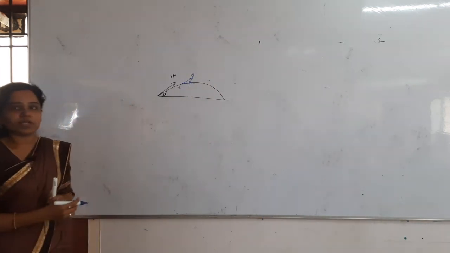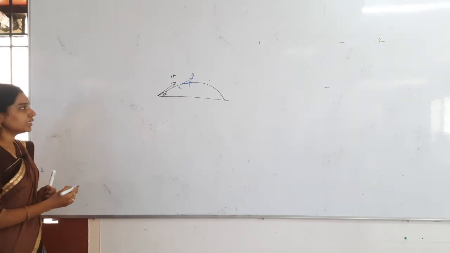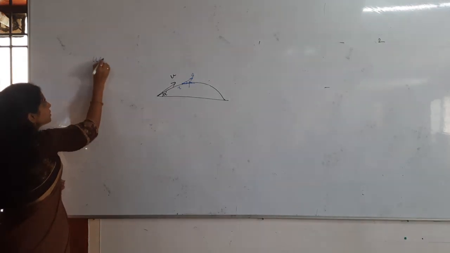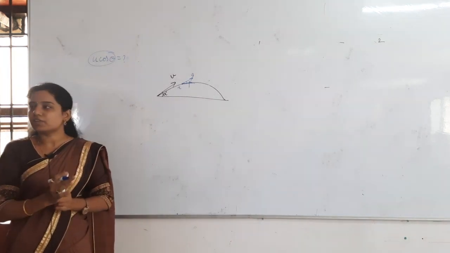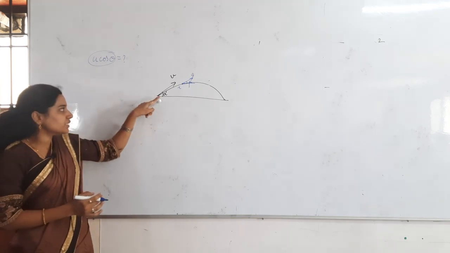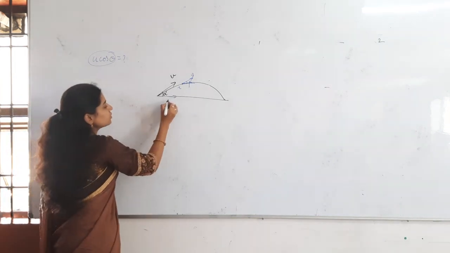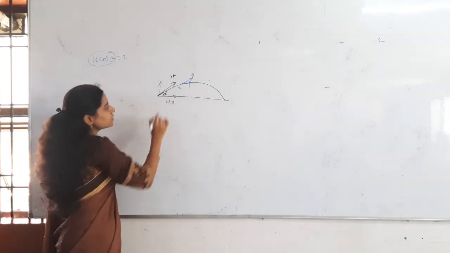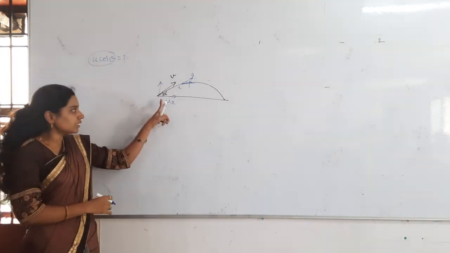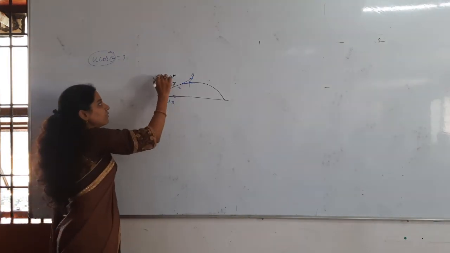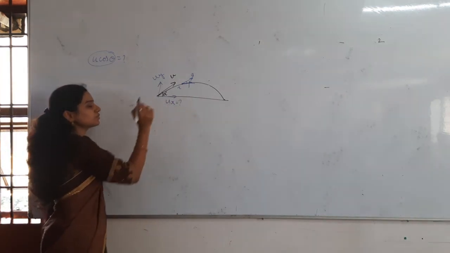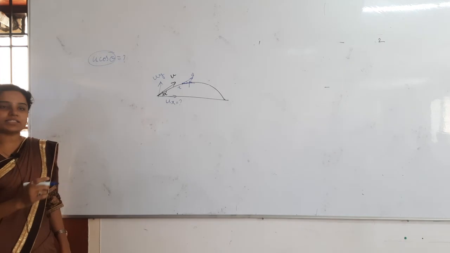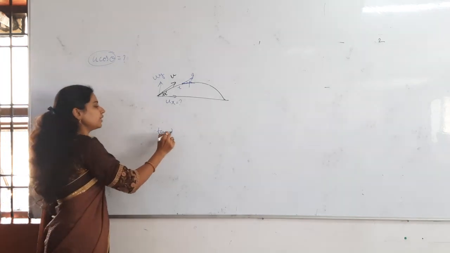Now you have to find out the initial velocity. Initial velocity horizontal component, what is that? U cos theta. You have to find out this value. That is what now they are asking, horizontal component of initial velocity. Horizontal component of initial velocity is what? Ux only, no? Initial velocity is what? U. Horizontal component is Ux and vertical component is what? Uy. You have to find out this Ux value and you should get the answer in terms of tan alpha and then tan beta.